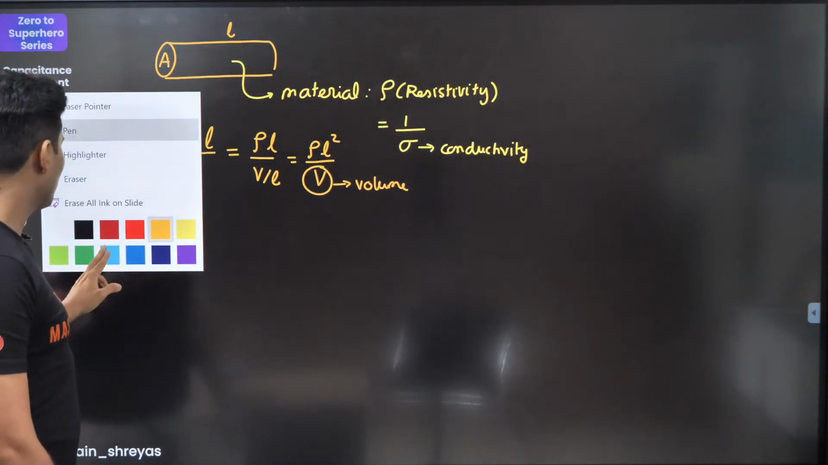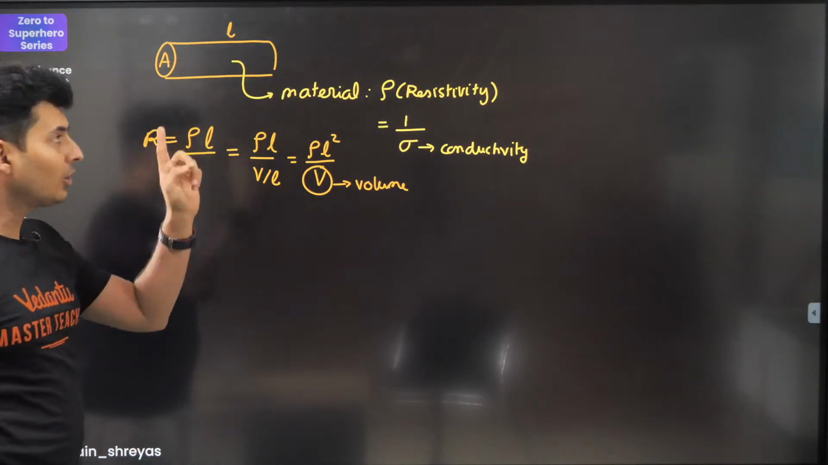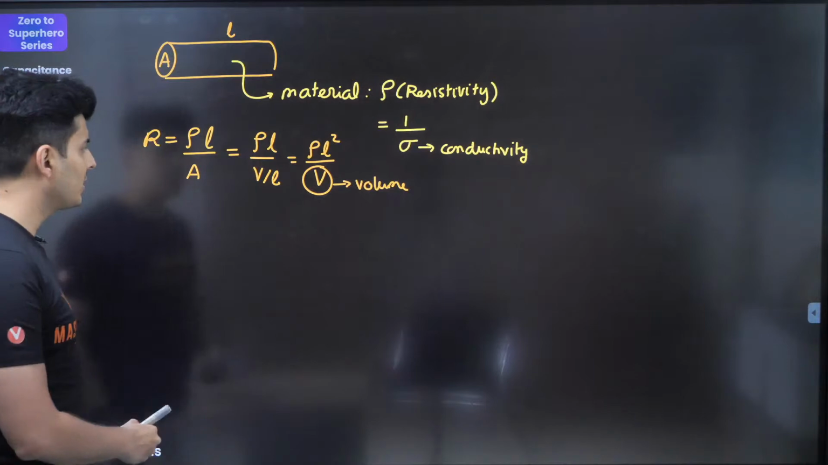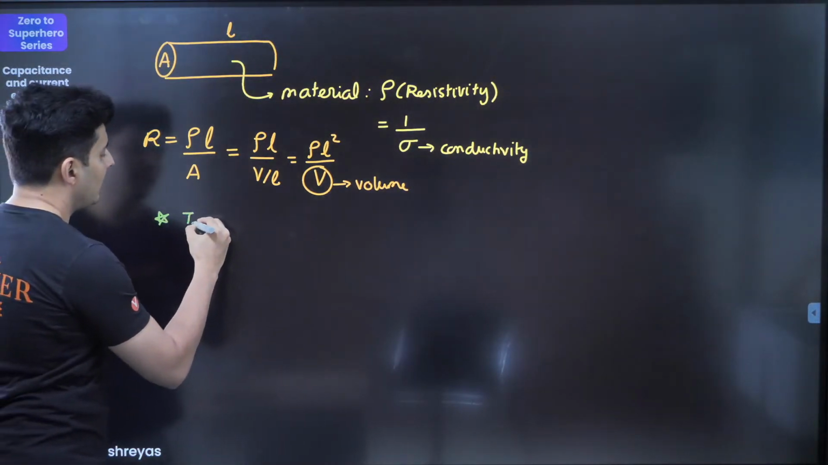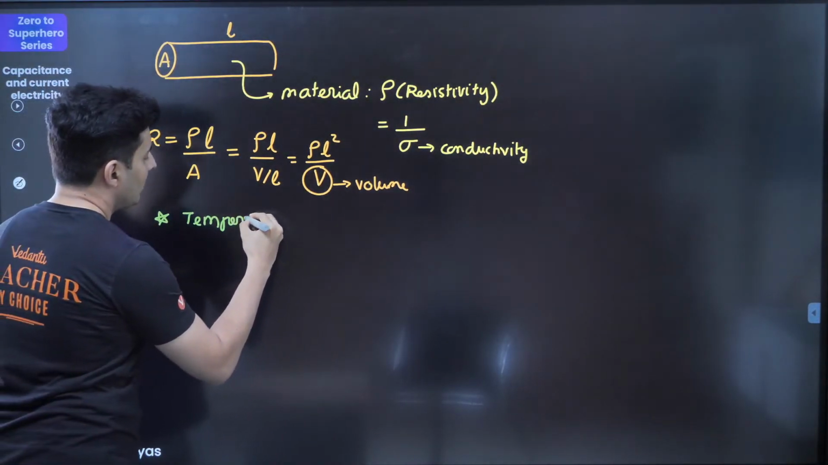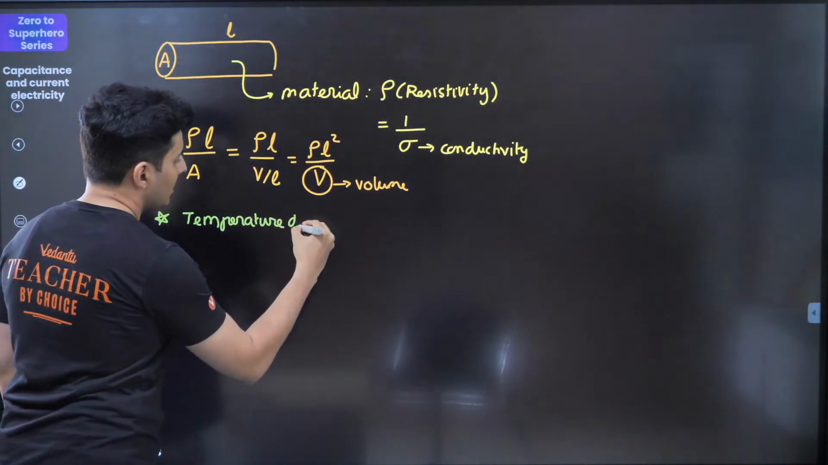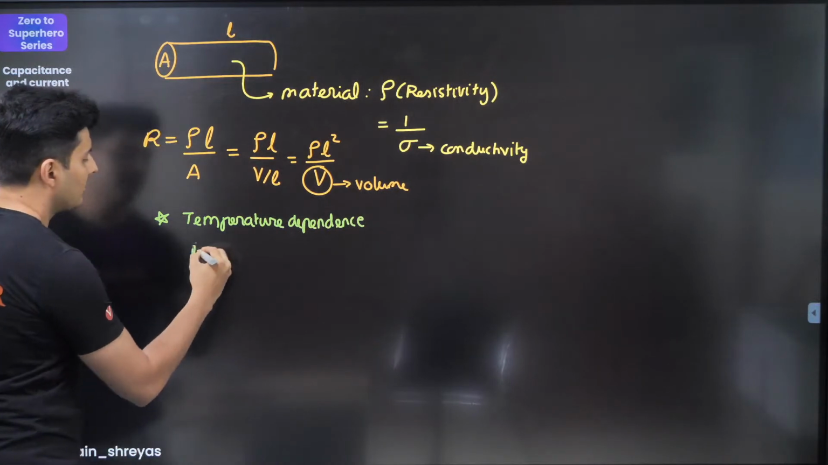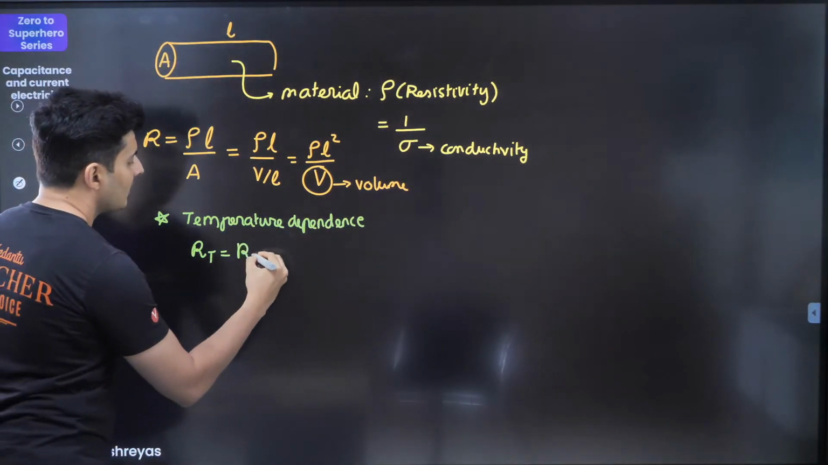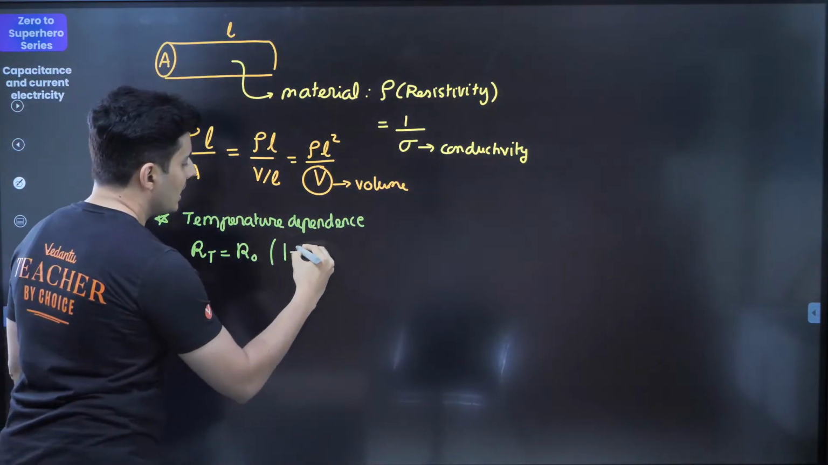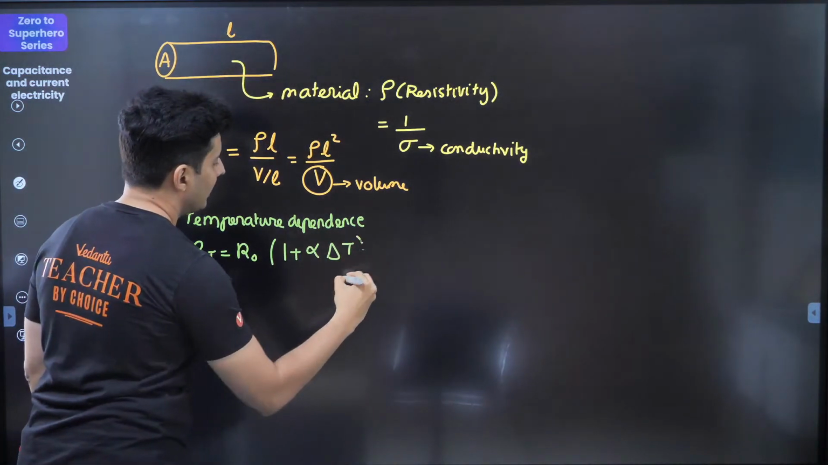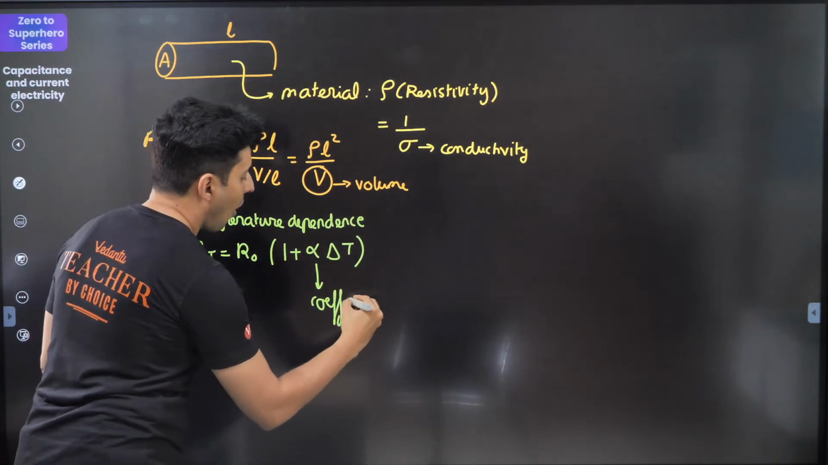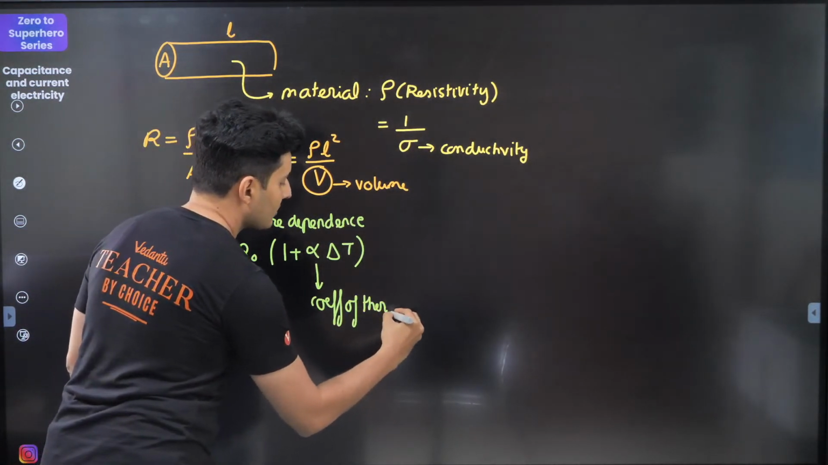Okay, let's move on now. The next concept that you should also remember is regarding the effect of temperature. Resistance depends on length, resistivity, area, also temperature. So the temperature dependence is given something like this. I can write the resistance at any temperature T is the resistance at a standard temperature into 1 plus alpha delta T. If you're wondering what this alpha is, it is nothing but the coefficient of thermal resistance.